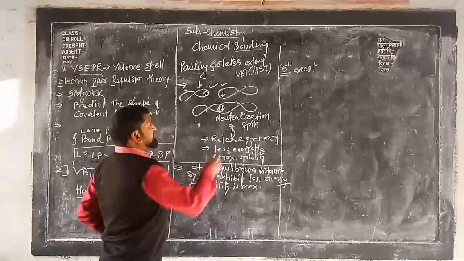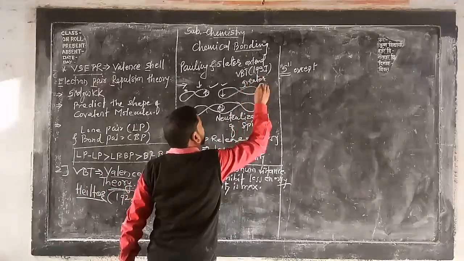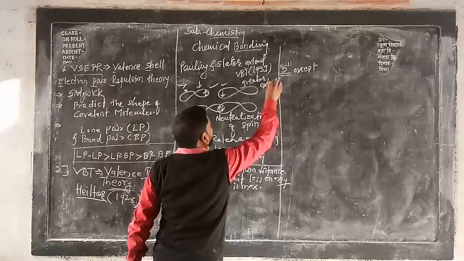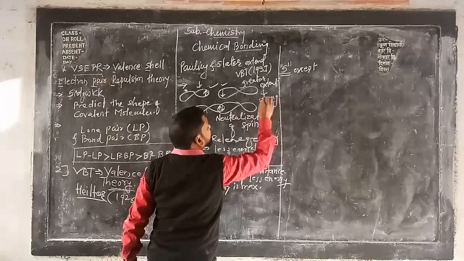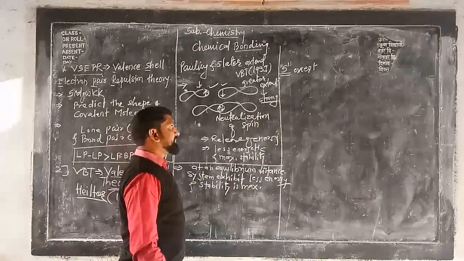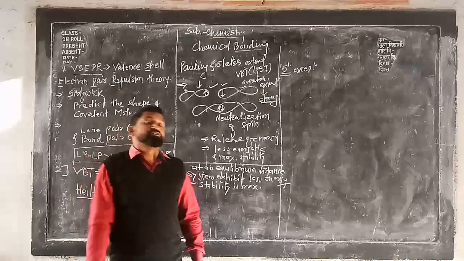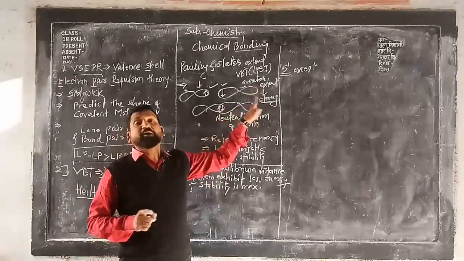When there is overlapping with greater extent, then the chances of formation of a strong covalent bond will be there. Strong formation of covalent bond is favored by the greater extent of overlapping.